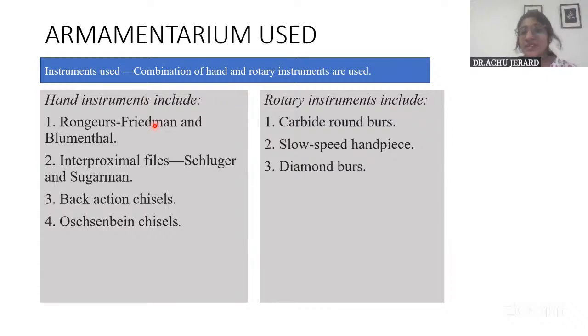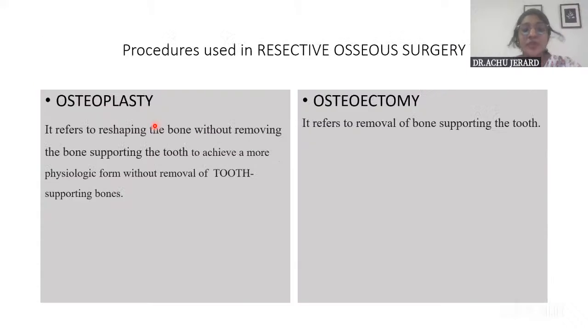Basically, hand instruments are preferred in areas where we do osteoectomy, that is, where we remove the tooth supporting bone. But for osteoplasty, where we remove only bone that is not directly supporting the tooth, we can use rotary instruments like carbide round burs and diamond burs.